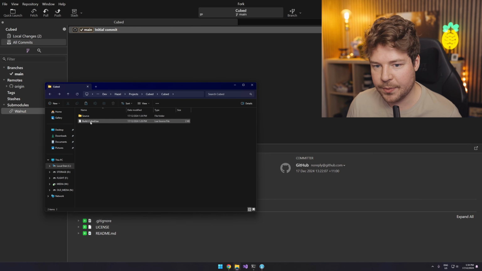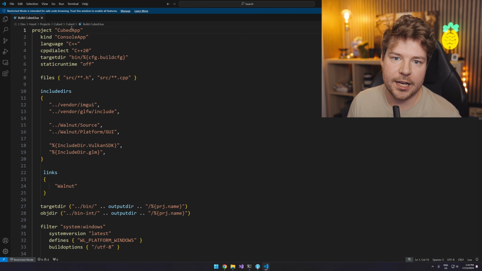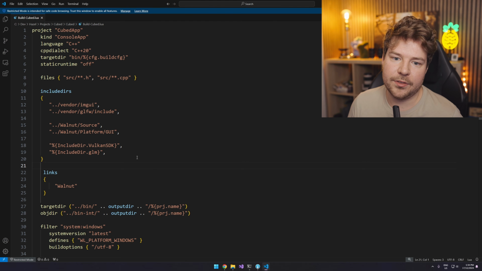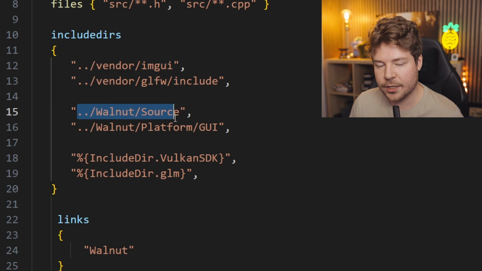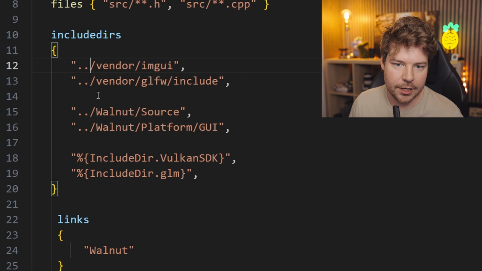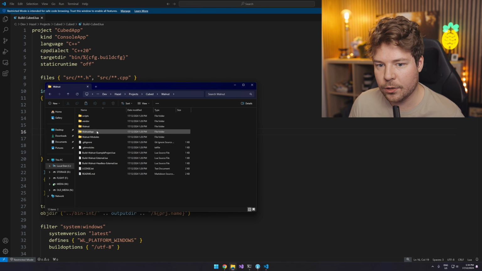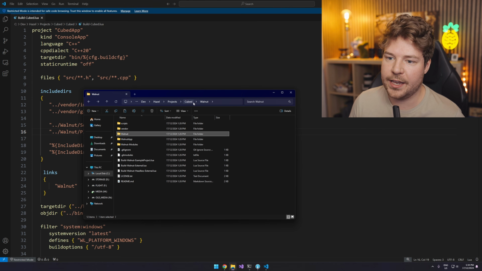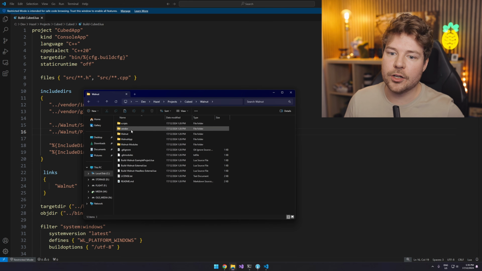And this is the Premake build script that we can double click on and have a look at. So the project name, let's change this to cubed app. We'll keep it as a console app for now, C++20, which is good. This is all stuff that I'm guessing we're going to need. Now you can see that this actually goes back a directory and into Walnut source. That's not exactly what we want here because it assumes that we were within Walnut app, so we go back a directory and then into Walnut or vendor. But from cubed, we still have to go back a directory, but then go into Walnut.